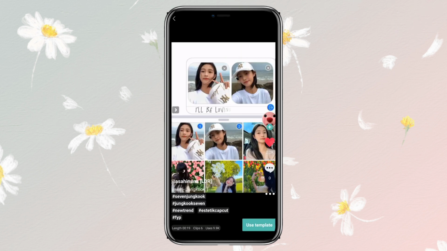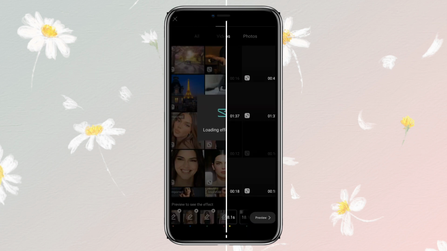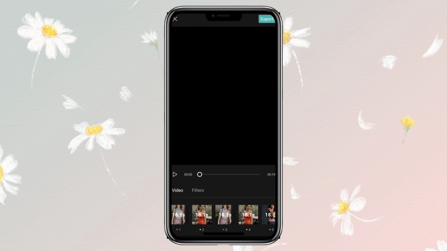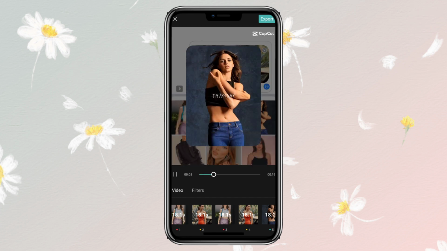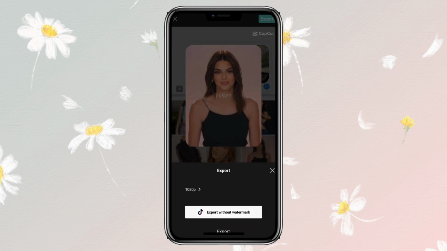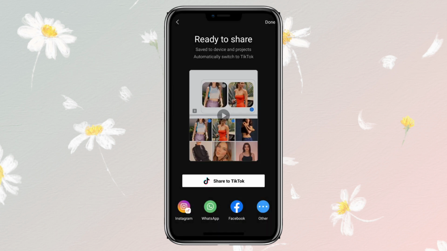Now from here, click on Use Template and add the required number of photos according to the template from your gallery. And after adding all the photos, click on Preview. Now first check your video and then export. And now you're ready to share.